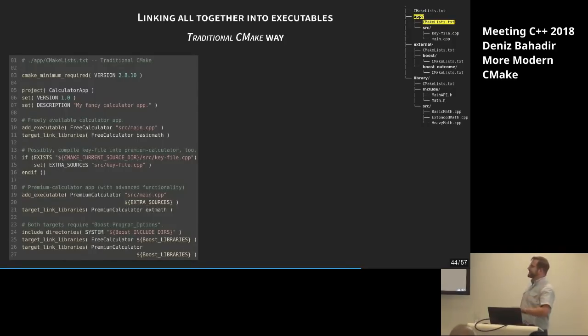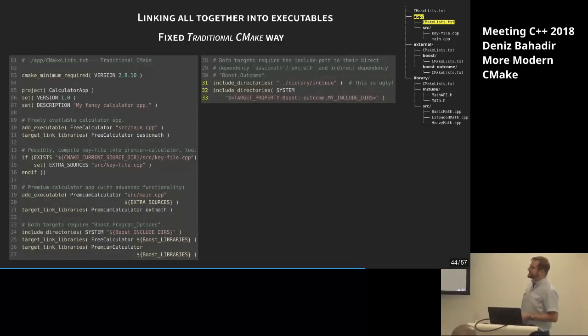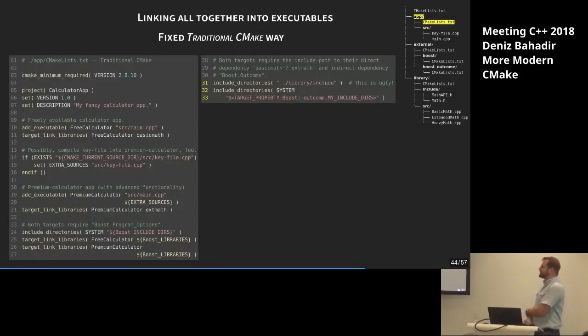We have to propagate them by hand, so we have to add this there. And this is not really nice. So in line 31, we have to add a relative path there to link to that. So we have to know the directory structure in this directory, although we don't want to.